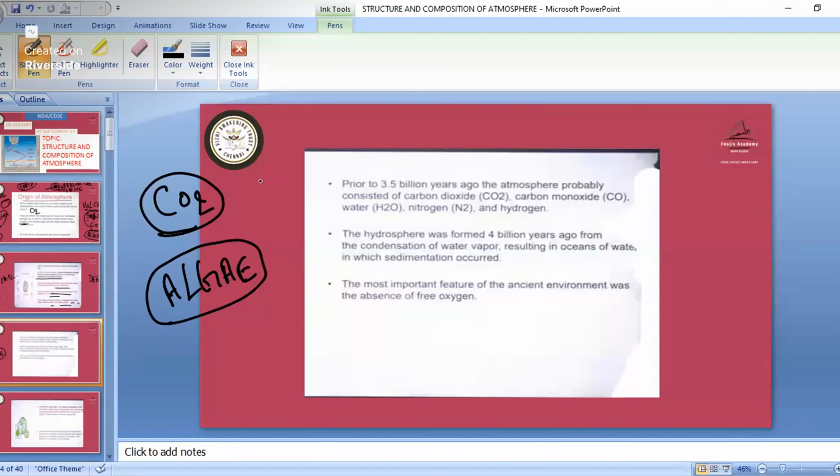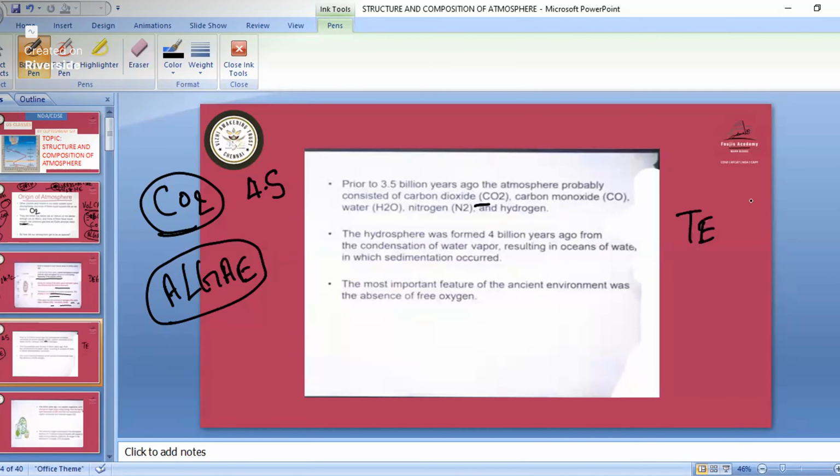So our Earth was formed 4.5 billion years ago. Prior to 3.5 billion years ago, the atmosphere probably consisted of carbon dioxide, carbon monoxide, water, nitrogen, and hydrogen. This all we saw in the previous slide. Then after that, what happened? Hydrosphere was formed when we had the Tethys Sea.